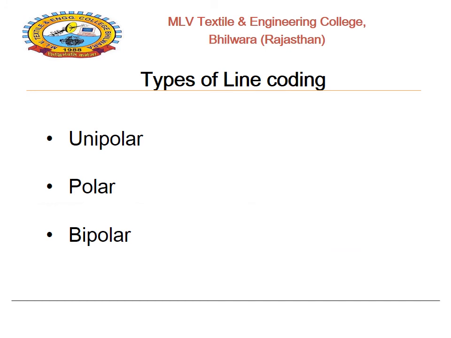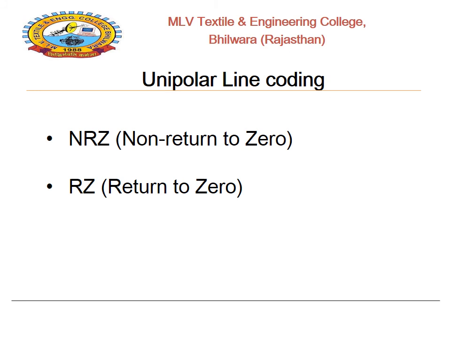There are three basic types of line coding: unipolar, polar, and bipolar. We will discuss them in the next slides. The first one is unipolar line coding. In unipolar line coding, there are basically two types, NRZ and RZ. NRZ means non-return to 0, and RZ means return to 0.